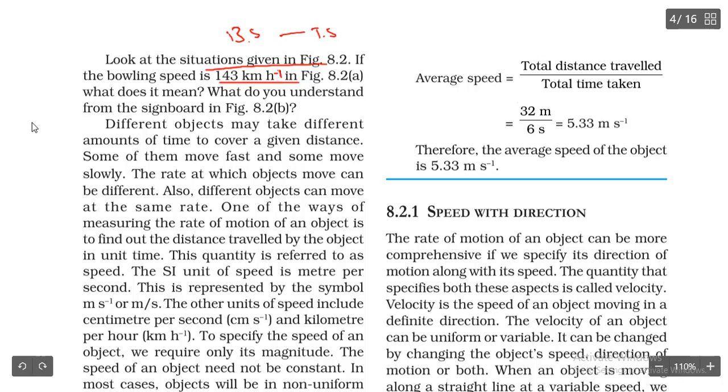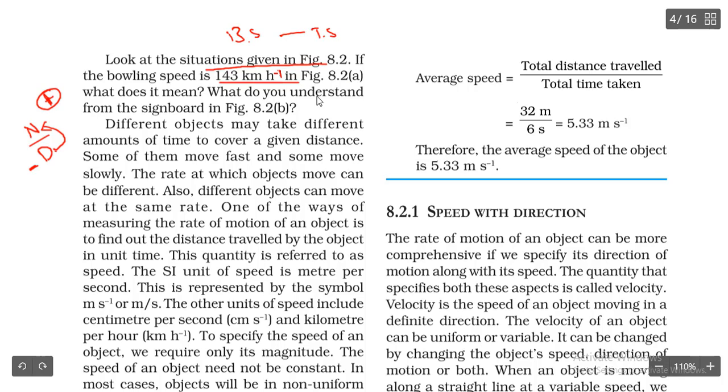In your maths, when numerator and denominator are there, if the denominator comes upward, what happens to the symbol of the denominator? It is going to become a minus symbol, right? If it is minus, it is going to become plus, right? In the same way, here per hour is nothing but minus 1.